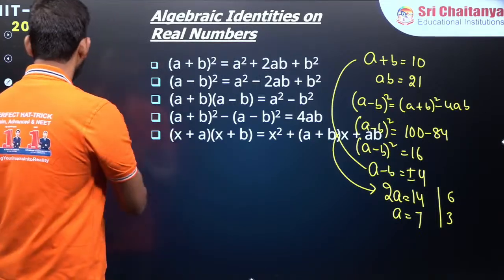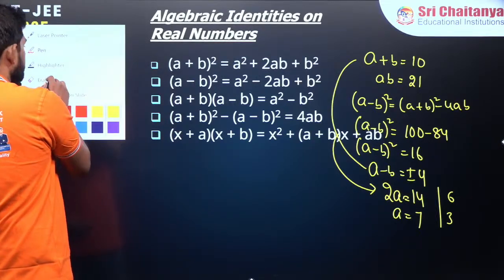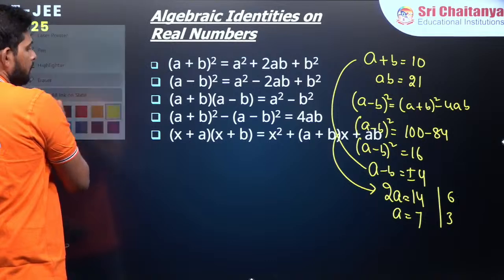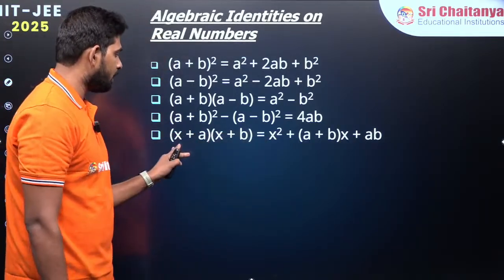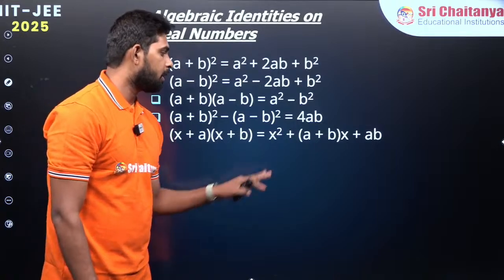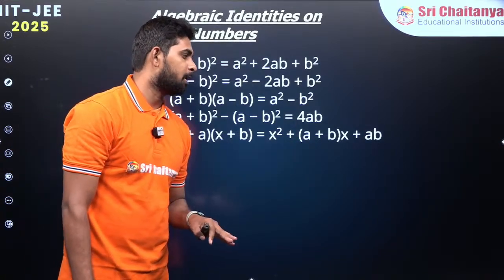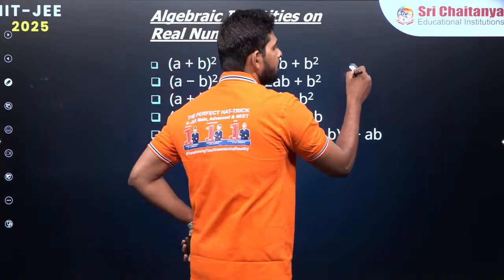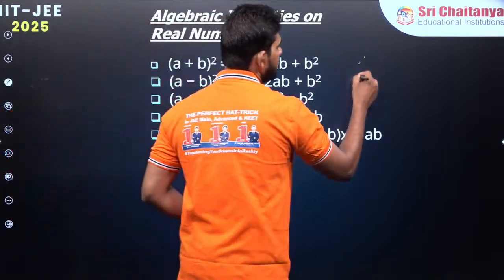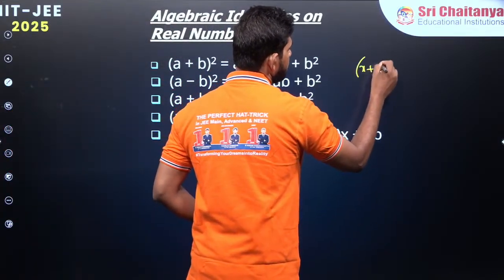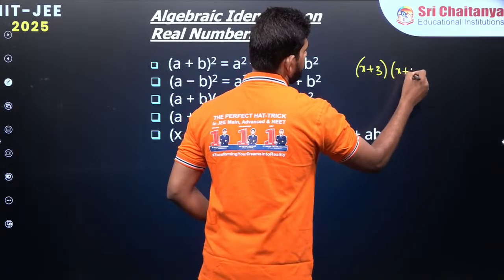And then we have one more equation here. This we are going to use in quadratic equations and all these things. You can multiply these two numbers, x plus a into x plus b, which is going to give us x square plus (a plus b)x plus ab. Let's say I am having here x plus 3 and x plus 15.